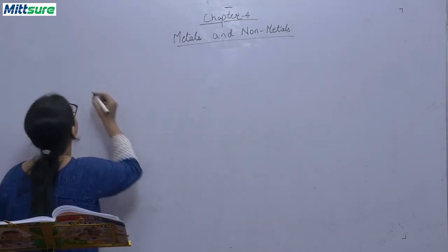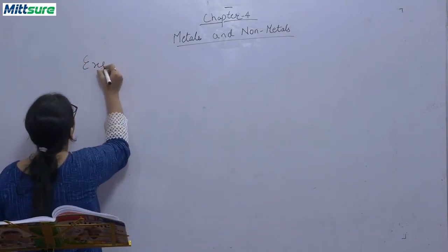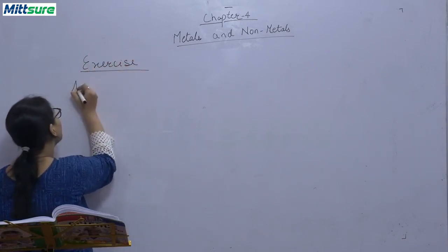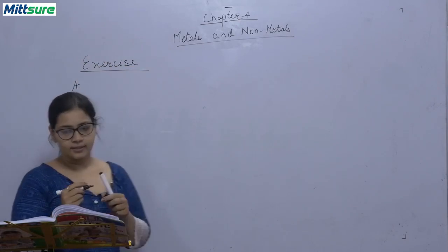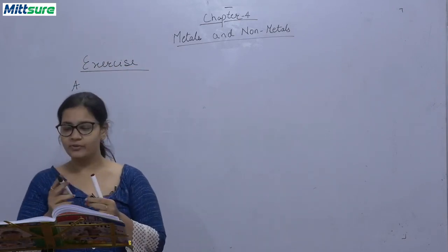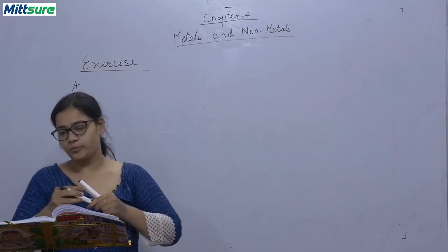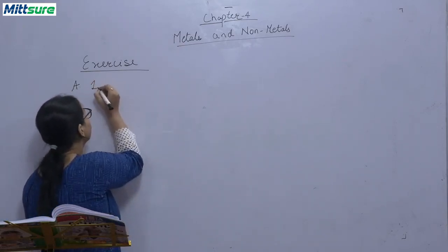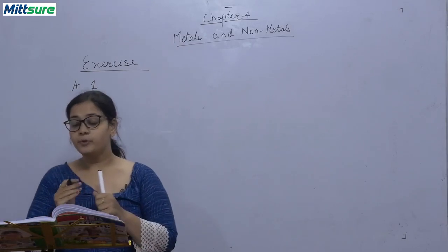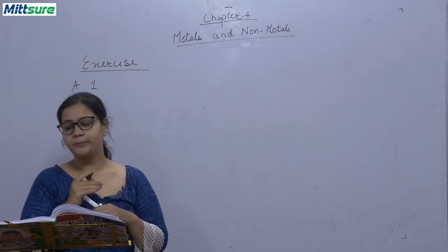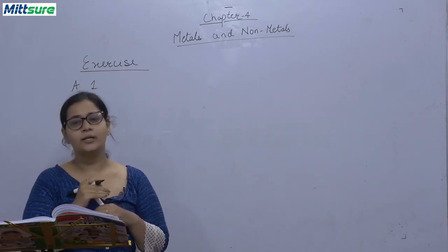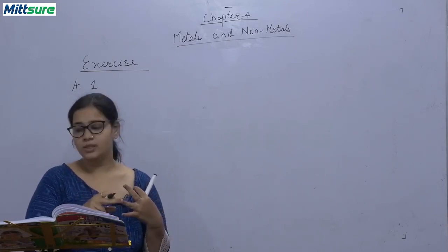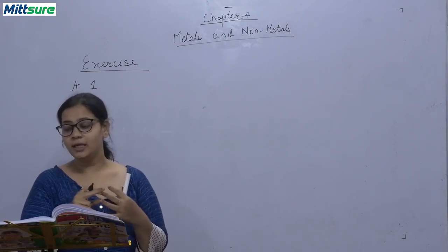Let me write down the heading. Exercise. Okay, the first question A is: read the following questions carefully and take the right option. So, the first question: the progress of a nation depends upon metals and non-metals it produces. A option, B uses, C both of these, D none of these.